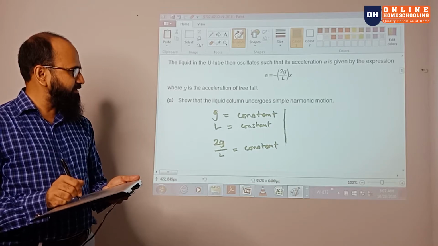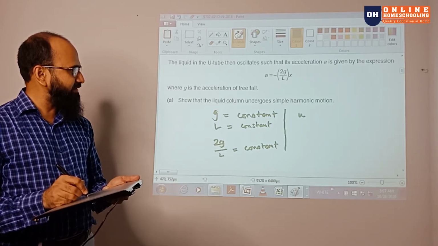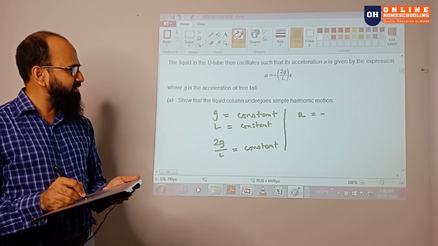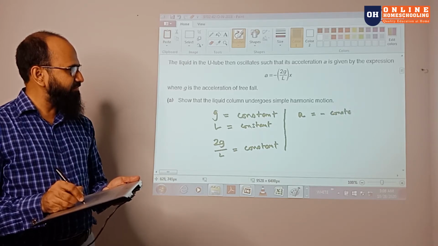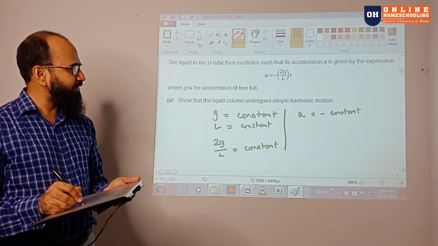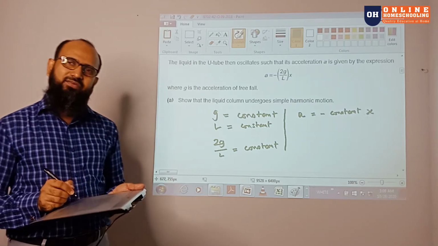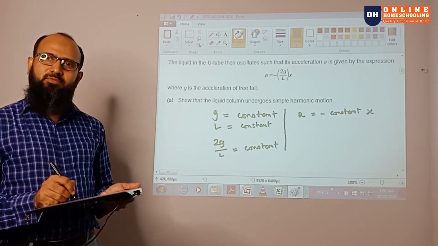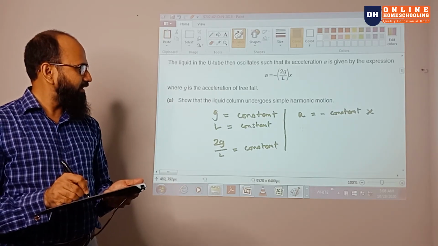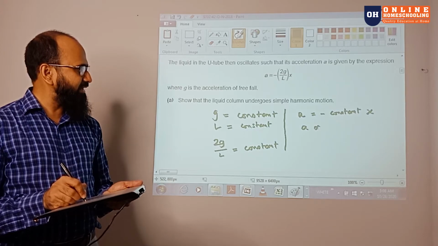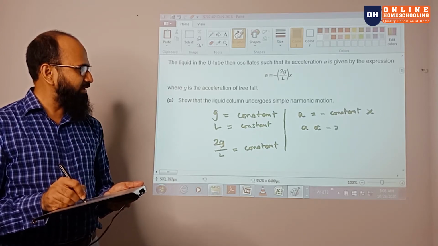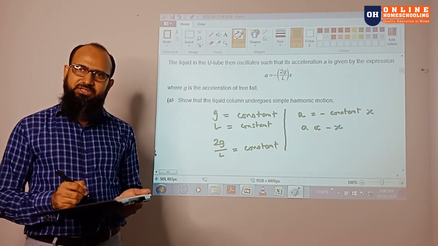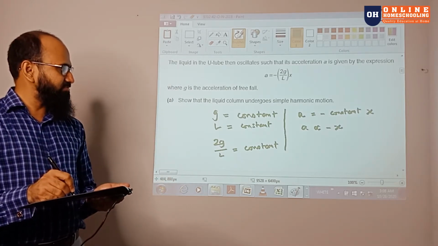Now you can write that the acceleration is equal to minus some constant times X, where X is the displacement of the liquid. So a must be directly proportional to the displacement, and the direction is opposite.